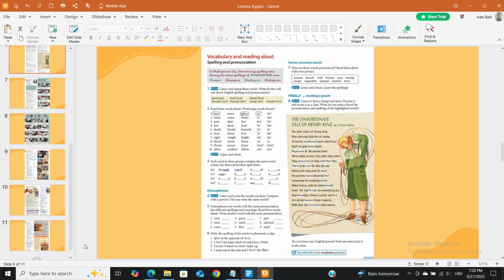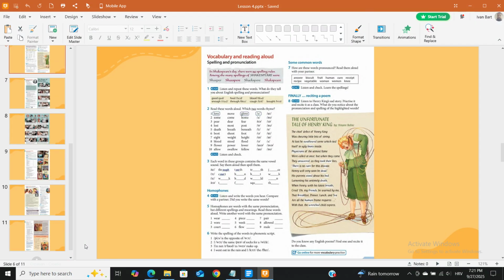Some common words. 7. How are these words pronounced? Read them aloud with your partner. Biscuit, fruit, human, cure, receipt, recipe, vegetable, woman, women, knee. 4.7 Listen and check. Learn the spellings. Finally,